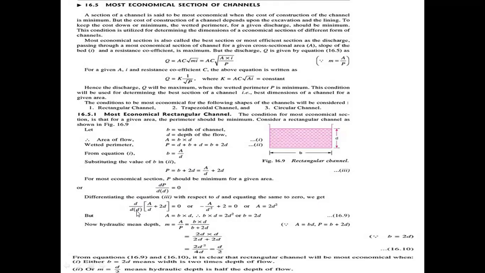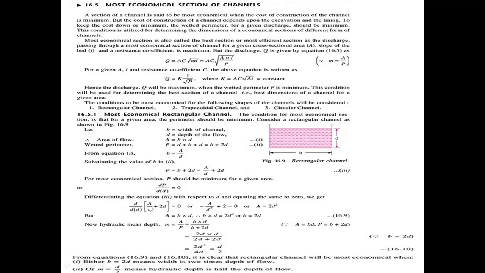Now we differentiate the wetted perimeter with respect to d. Here b equal to a by d. Substitute the b value in equation 2: P equal to a by d plus 2d. Now differentiate with respect to d: dP by dd, where P is a by d plus 2d, equals 0.